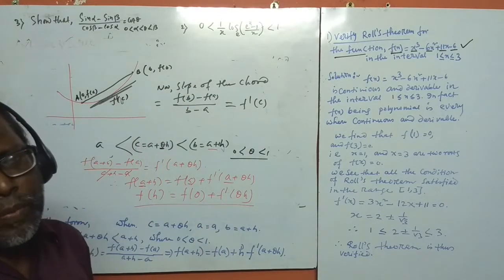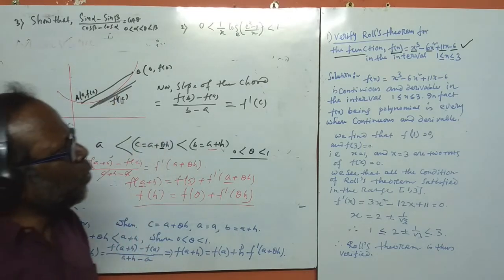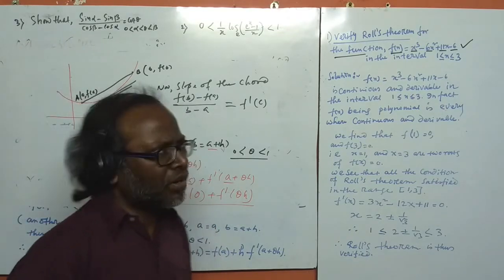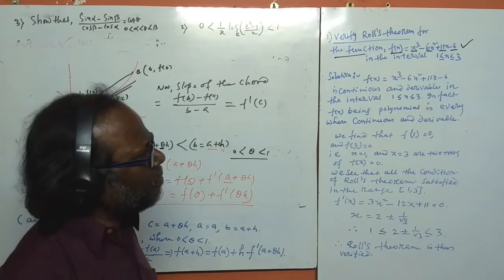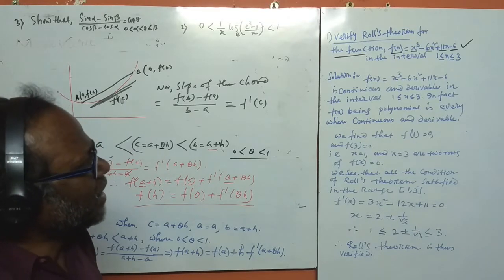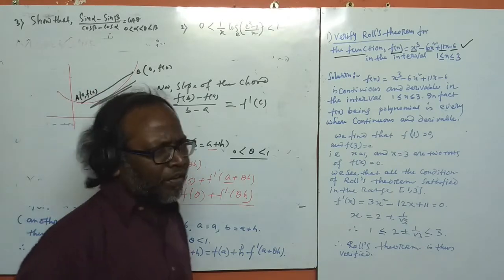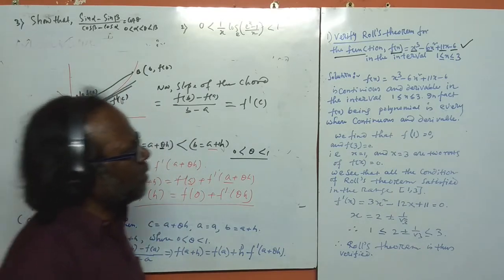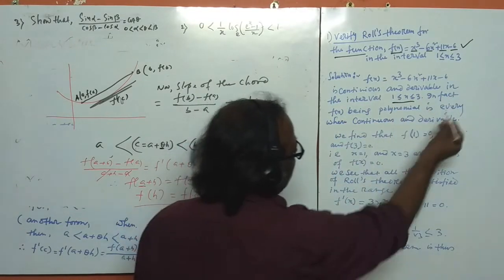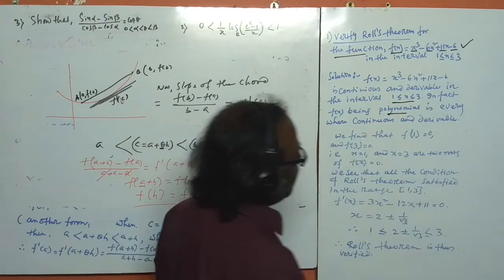What type of function is called a polynomial, students? See here, functions like x cube, x square, x, where the degree of x is a positive integer, not a fraction, and with no numerator or denominator formation. That type of function is called a polynomial form. So every polynomial function is everywhere continuous and also derivable. So it is continuous and derivable in the closed and open interval. In fact, f of x, being a polynomial, is everywhere continuous and also derivable.